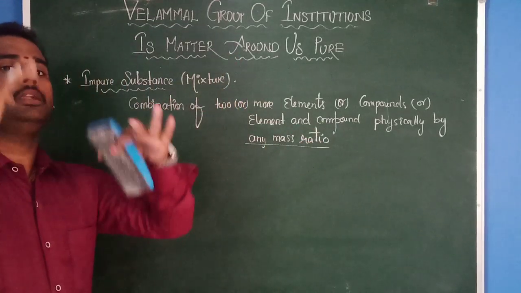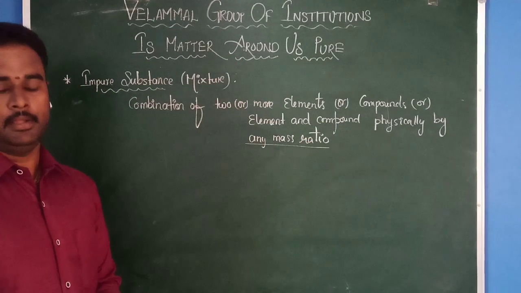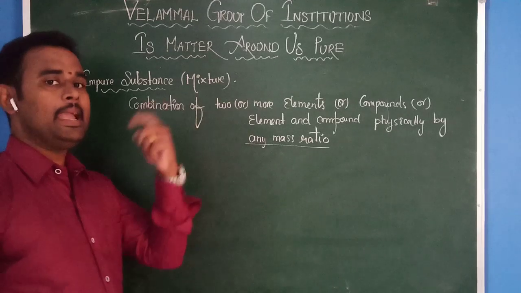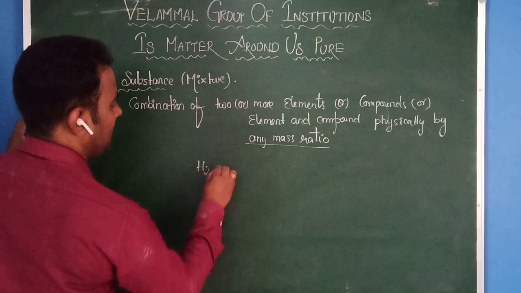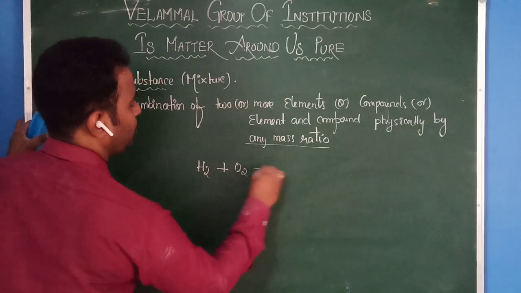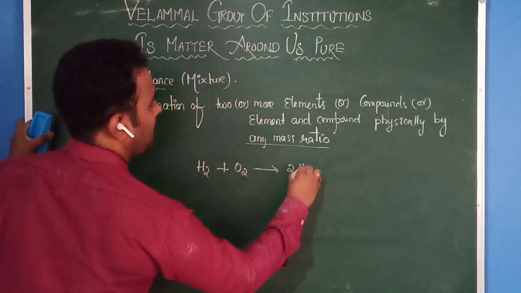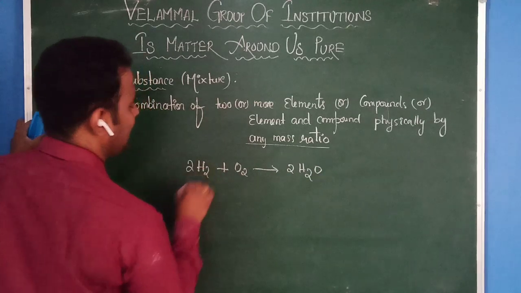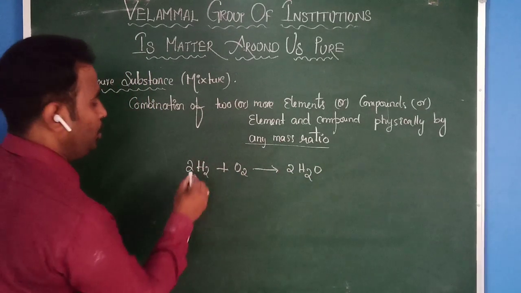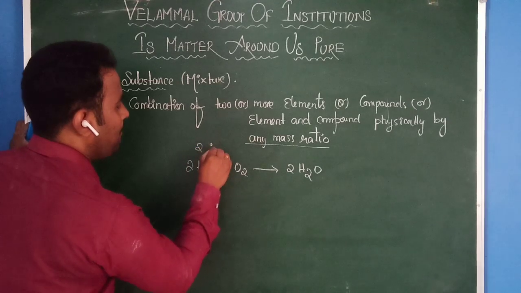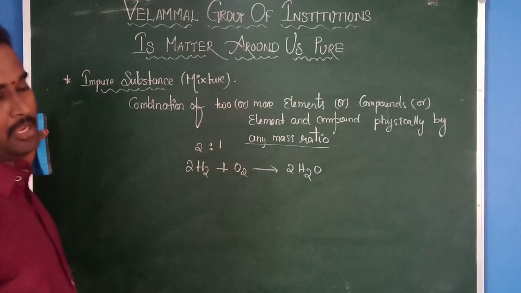There is no particular amount you are supposed to take. In the compound, yesterday I wrote one equation: hydrogen plus oxygen to give a water molecule, and I wrote it balanced. That means to form a compound you need to take a particular mass ratio.